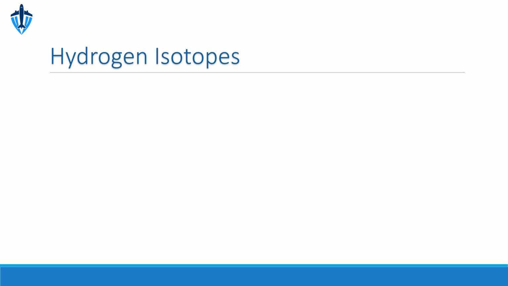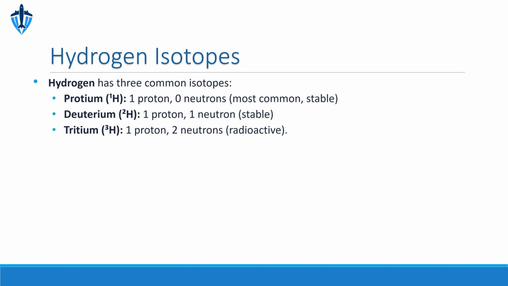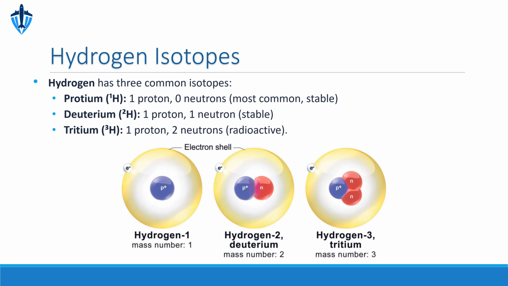Hydrogen, the most abundant element in the universe, provides a clear example of isotopes. It has 3 common isotopes: protium, which is the most common form with just 1 proton and no neutrons; deuterium, which has 1 proton and 1 neutron; and tritium, which has 1 proton and 2 neutrons. Protium and deuterium are stable, while tritium is radioactive. As you can see in the figure, the difference lies in the number of neutrons in the nucleus.